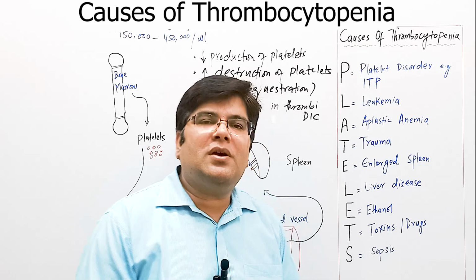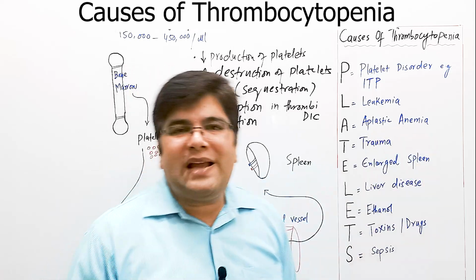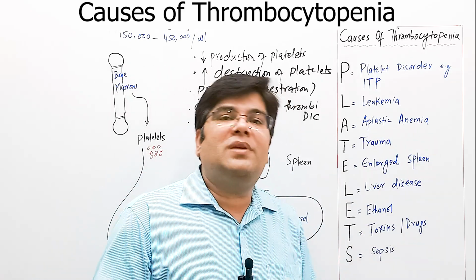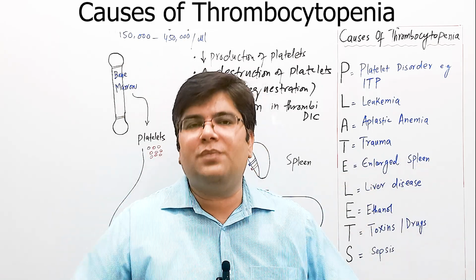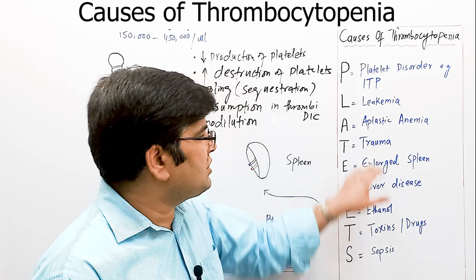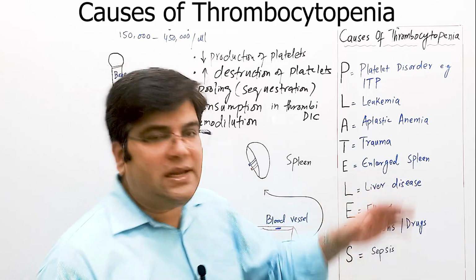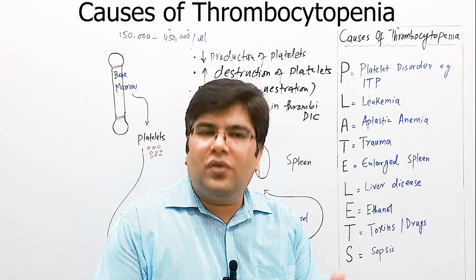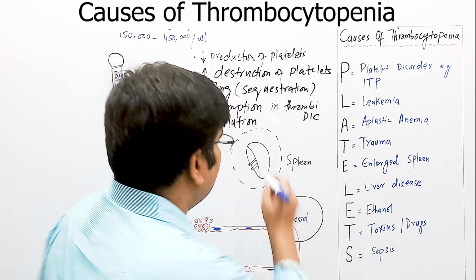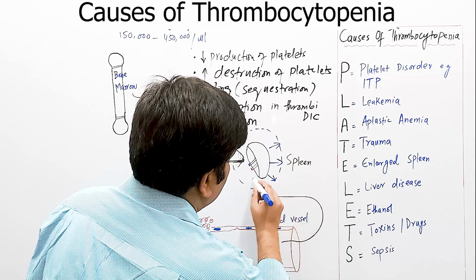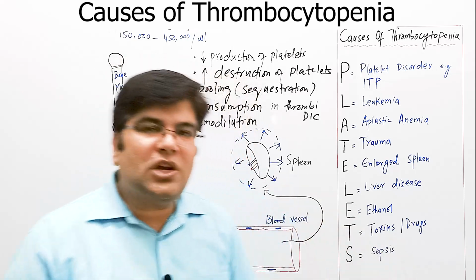Aplastic anemia, which may be caused by chemotherapy or radiotherapy destroying the bone marrow, will also cause pancytopenia, a decrease in the count of all the blood cells in peripheral circulation. Sometimes after severe trauma, there may be formation of thrombi throughout the body, which is called disseminated intravascular coagulation, and the platelets will be used up in that case, leading to thrombocytopenia. When the spleen is enlarged in case of portal hypertension, for example in cirrhosis of liver, it will remove more platelets because of sequestration or pooling from the blood, and in this way thrombocytopenia will occur.